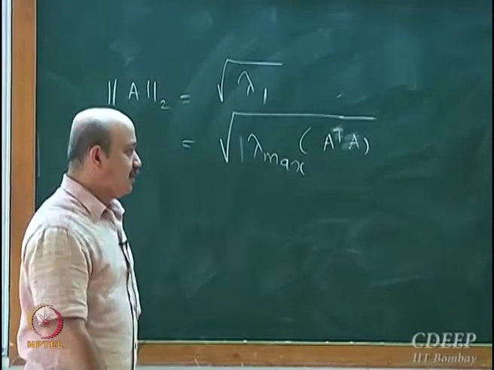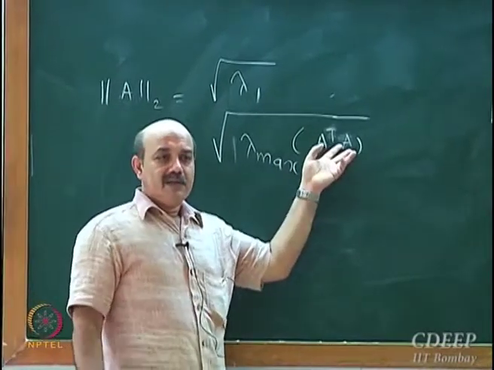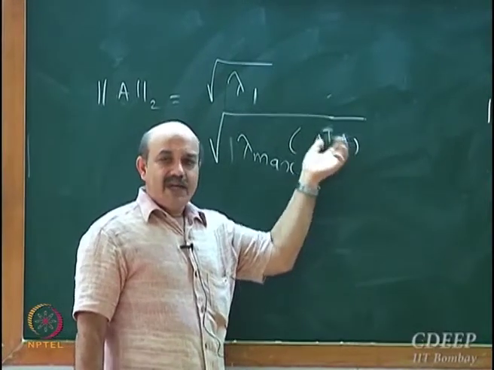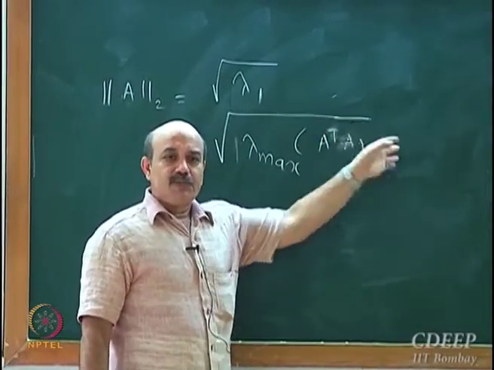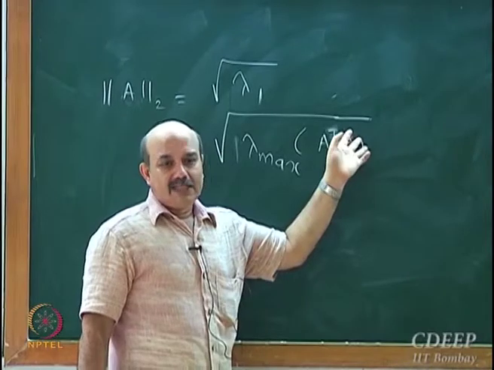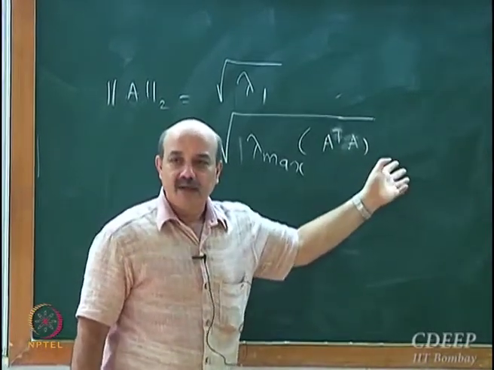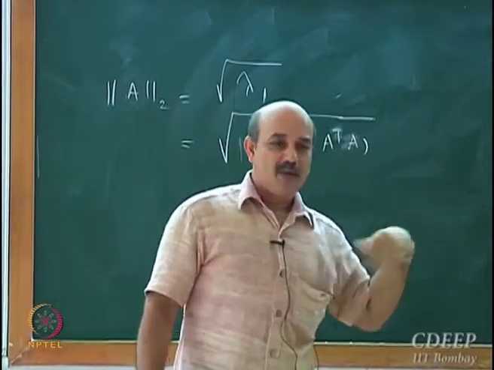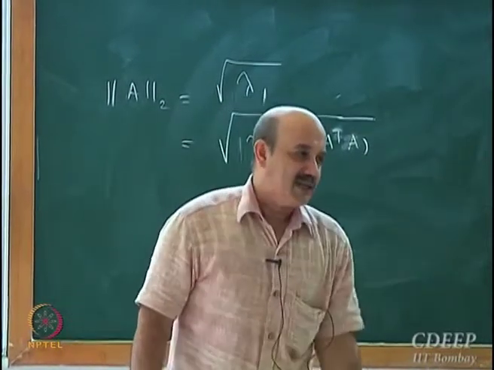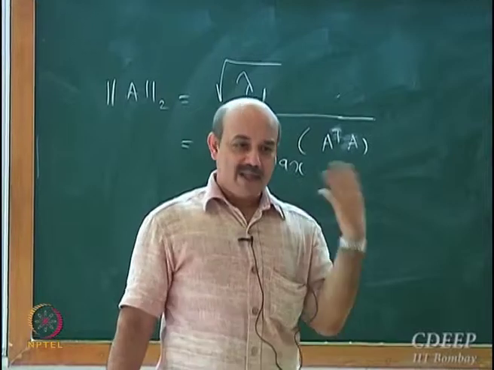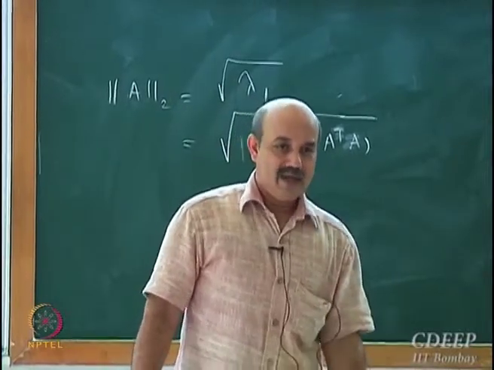There is a problem in the problem sheet. If A is symmetric, then A transpose is equal to A, so A transpose A will be equal to A square. What is the relationship between the eigenvalue of A and of A square? Square. It's very easy to show that if lambda is an eigenvalue of A, lambda square is an eigenvalue of A square.